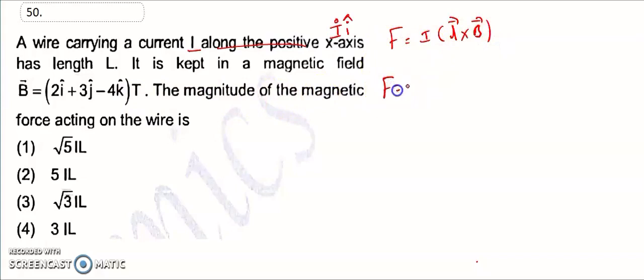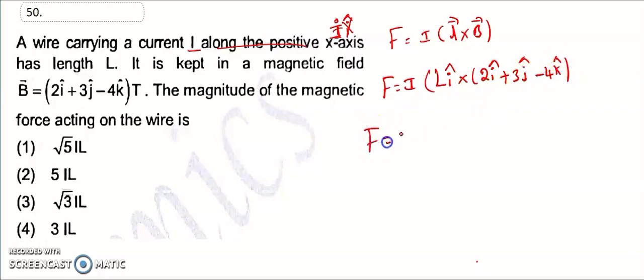Current is not a vector, so you have to scale it. Then L is along I cap, and B is 2 I cap plus 3 J cap minus 4 K cap.